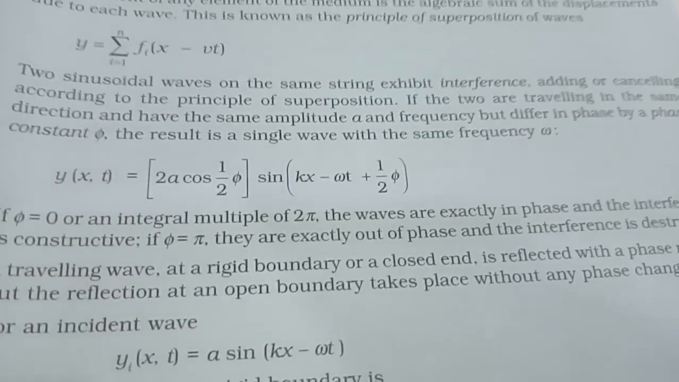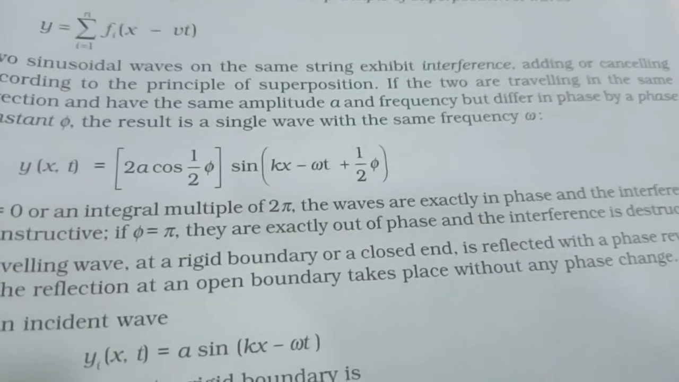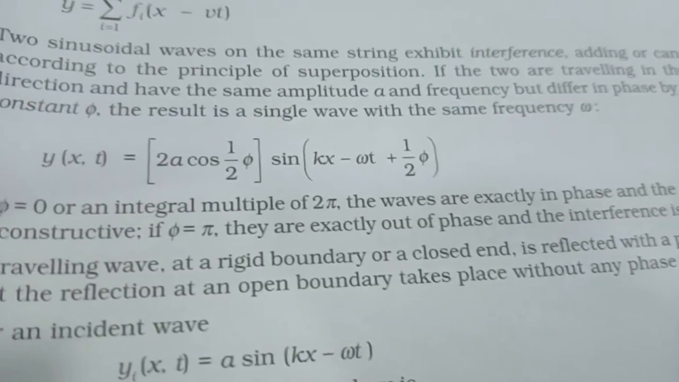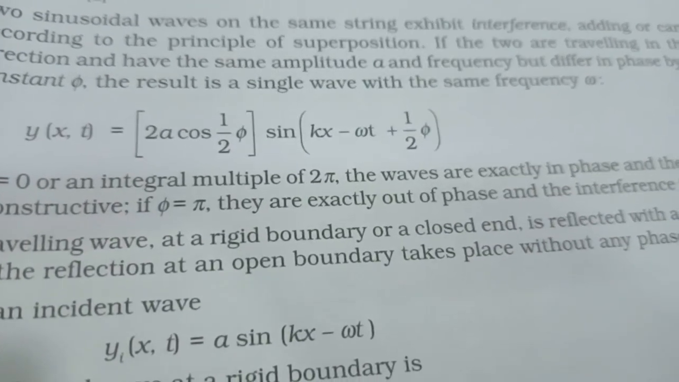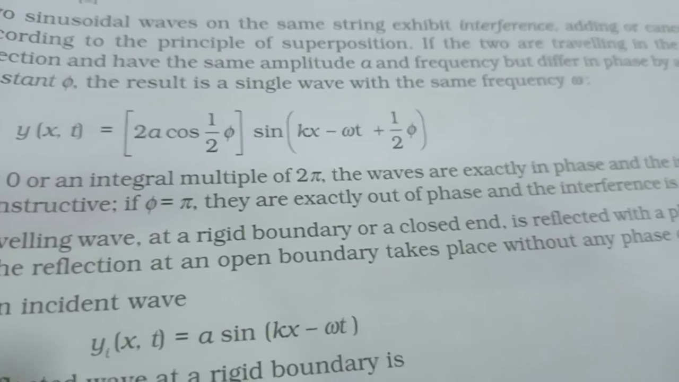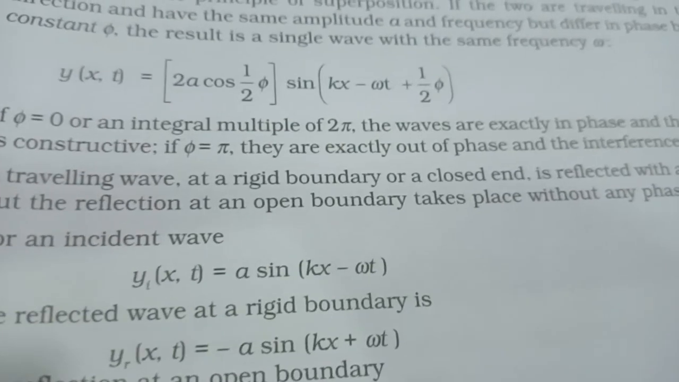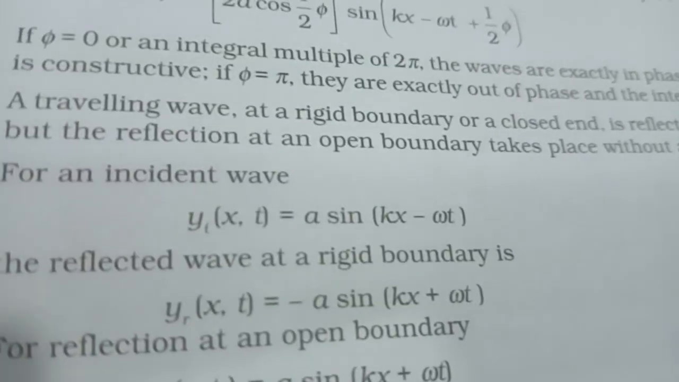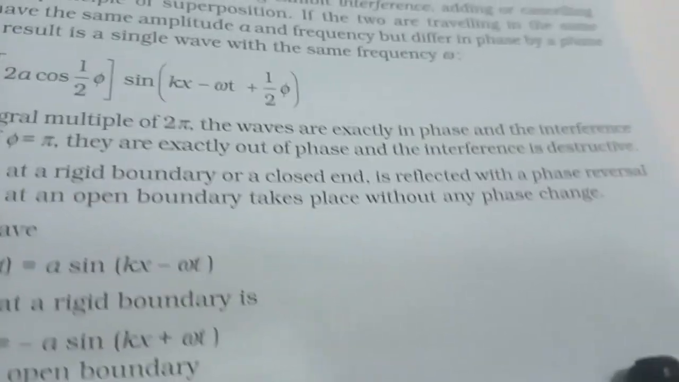If the two are traveling in the same direction and have the same amplitude A and frequency but differ in phase by a phase constant phi, the result is a single wave with the same frequency omega, as y(x,t) = 2A cos(phi/2) sin(kx - omega t + phi/2). If phi is equal to 0 or an integral multiple of 2 pi, the waves are exactly in phase and the interference is constructive. If phi is equal to pi, they are exactly out of phase and the interference is destructive.